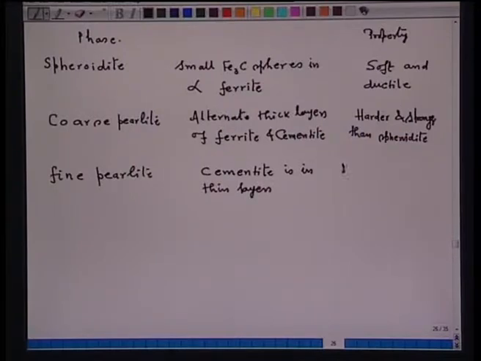Now, this hardness and strength, they are greater than coarse perlite.